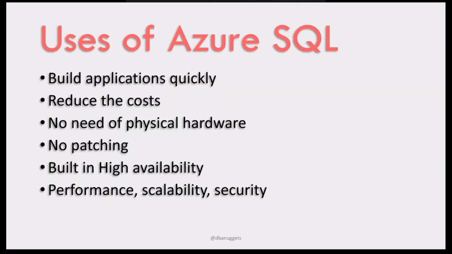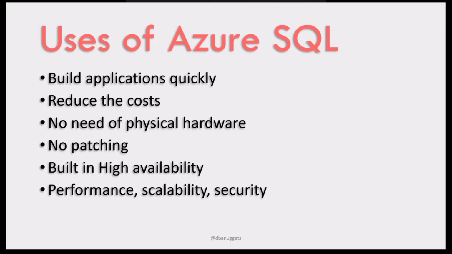So what are the uses of Azure SQL Database? To build applications quickly, we can use Azure SQL Database because it reduces the cost a lot, because we don't have to buy any physical hardware, right? We do not have to do any patching or upgrades because it's versionless. And we do have high availability features already built in.